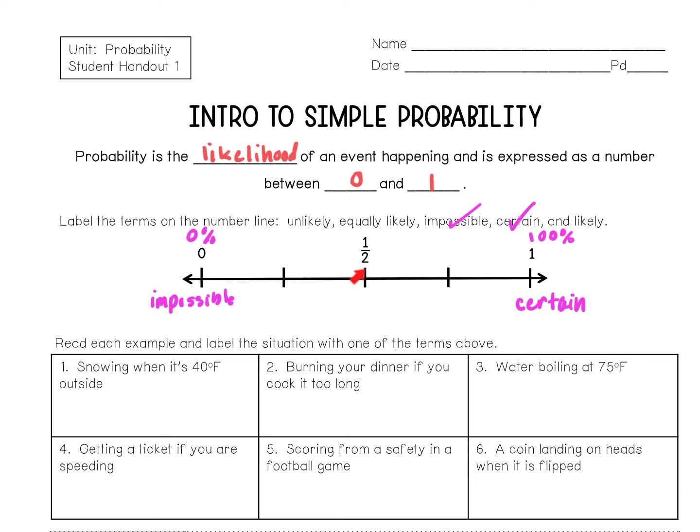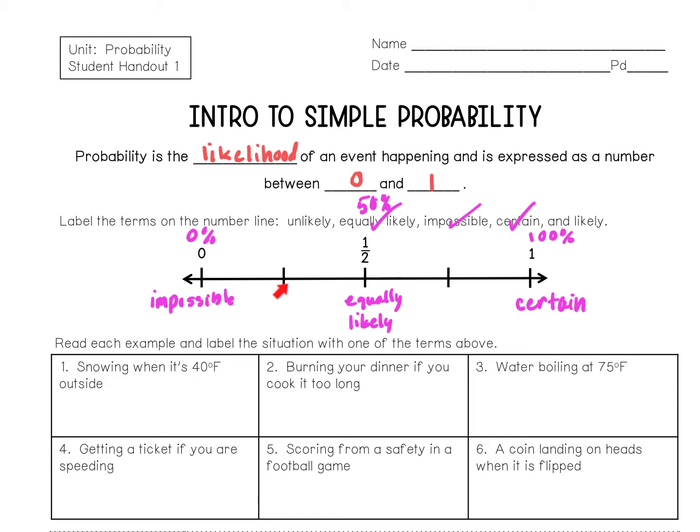The next one, 1/2. For instance, if I tossed a coin, one side is head and one side is tail, so both of those are equally likely to happen. So we're going to write that below the line, equally likely. Also, 1/2, and if we talk about percent, would be 50%. You've also probably heard it's a 50-50 chance of something. That's kind of an expression.